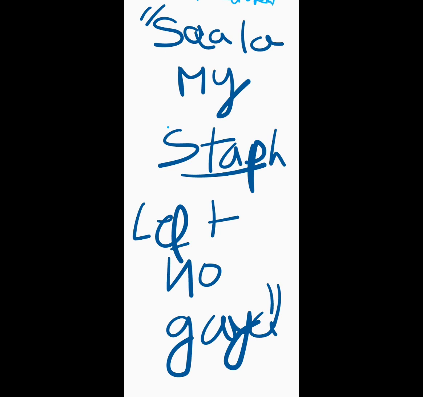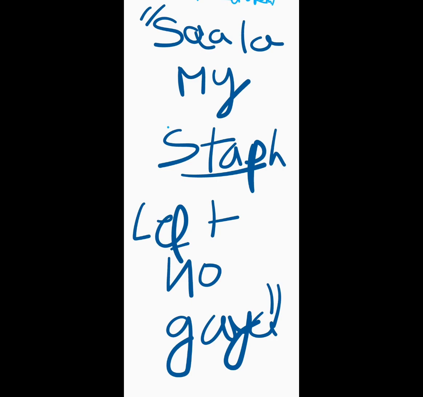And to remember the organisms for this, I wanted to remember "Sala, my staff left ho gaya." As in Hindi you say, "Sala, my staff left ho gaya." You're cribbing that your staff left off. So Sala is Salmonella, my is Mycobacterium tuberculosis, staff is Staphylococcus, and left is Leptospira. And that's going to help you remember all the descending route infection-causing organisms.